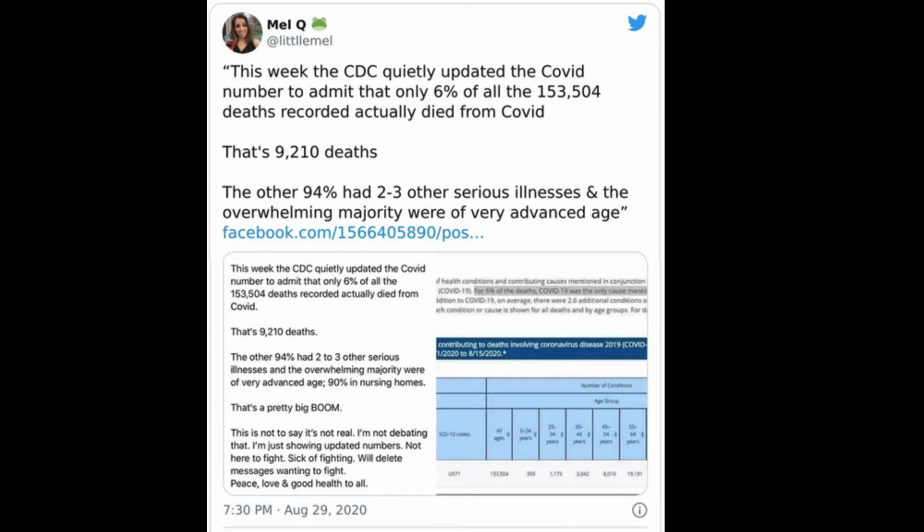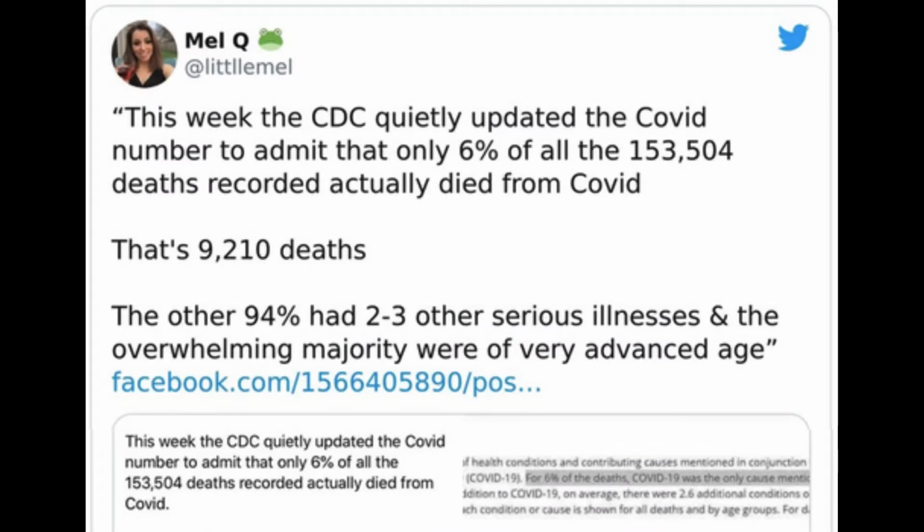Here's the deal. We've all heard about this. Lots of posts all over Twitter and Facebook claiming that the CDC quietly updated the COVID number, admitting that only 6% of all deaths recorded were actually from COVID. This was shared and retweeted by literally thousands of people, including our president.